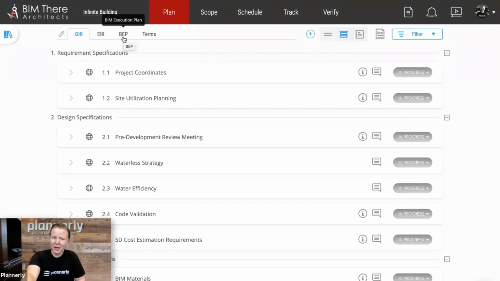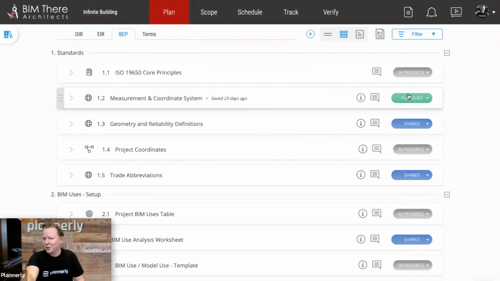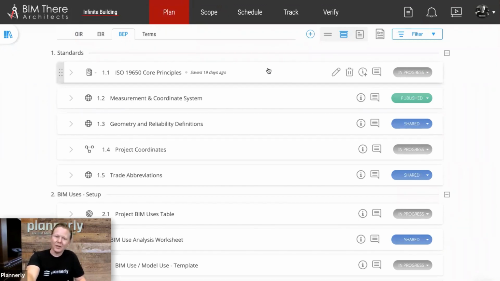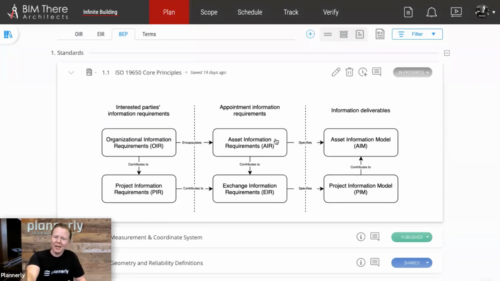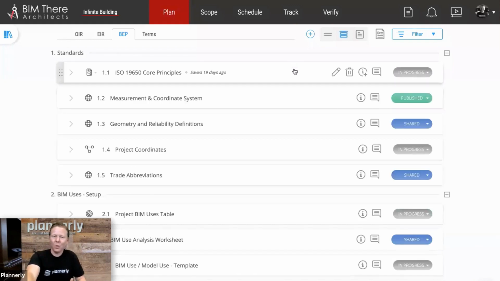And the response to an exchange information requirements or a set of tender requirements is a pre-contract BIM execution plan that then turns into a post-contract BIM execution plan. Wouldn't it be great if we could combine and evolve those in the same place and follow a workflow? And there's lots more about this, but management of the content as containers so that we can review what's in a container, edit everything that we need to, and then progress it at a pace, not having to work the whole document or send the whole document for approval. So that is one part of gathering all of those requirements in the same location.